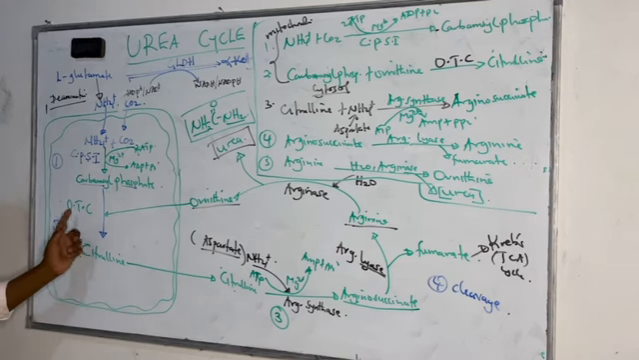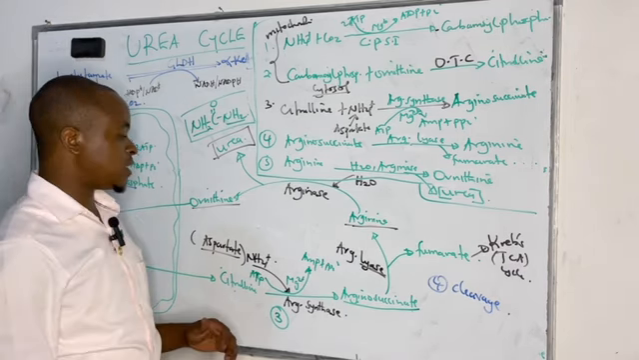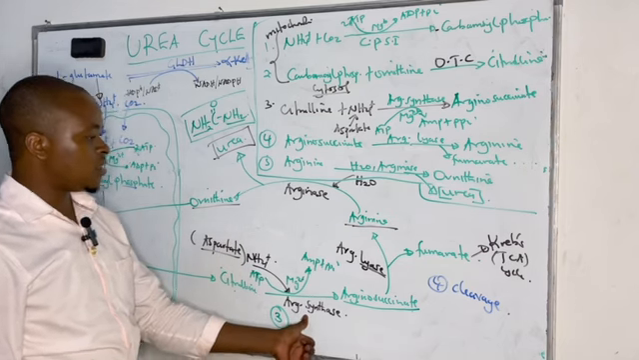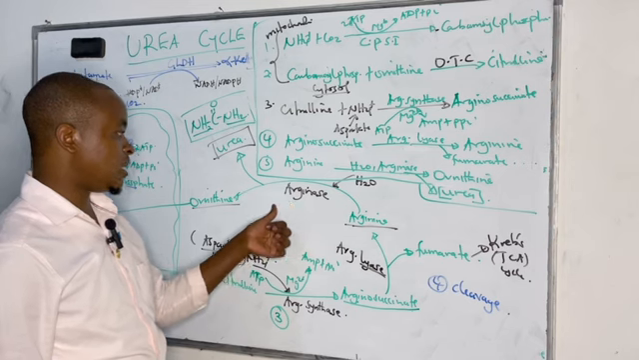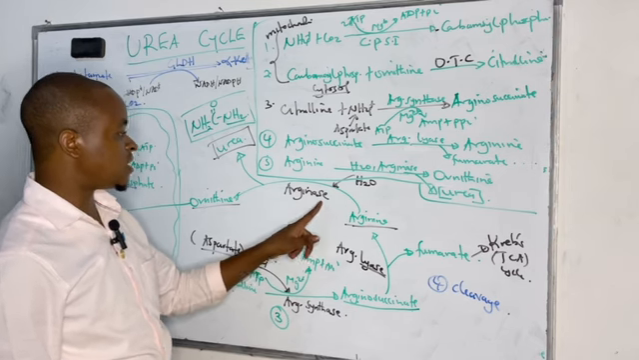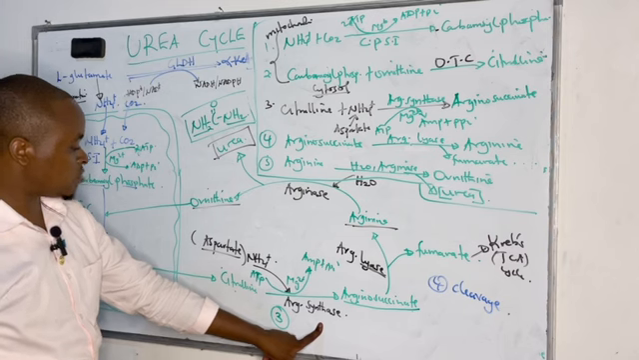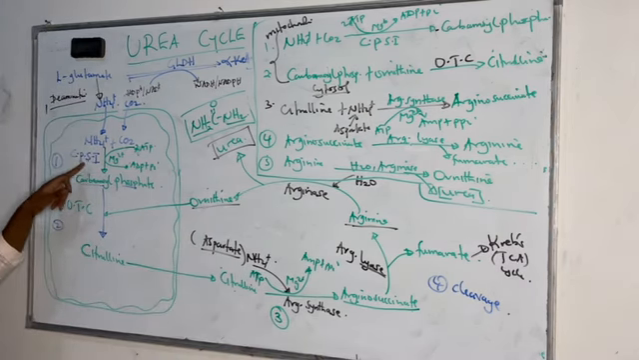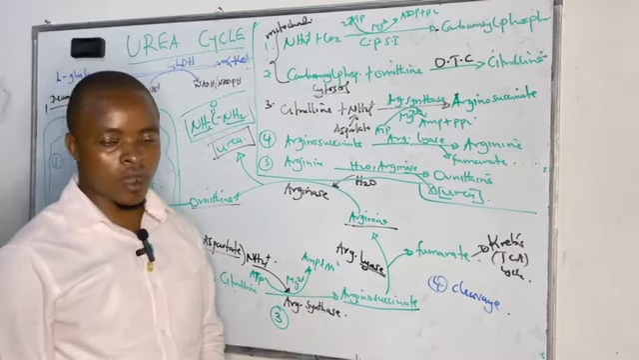Then when you are lacking ornithine transcarbamylase, that is hyperammonemia type 2. Others have citrullinemia when they are lacking argininosuccinate synthase. We can even see others having argininemia when they are lacking arginase. So this deficiency leads to argininemia, this one leads to citrullinemia, this one is hyperammonemia type 2, and this is hyperammonemia type 1.